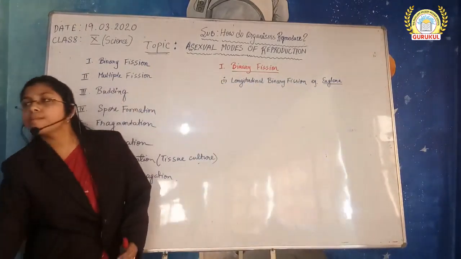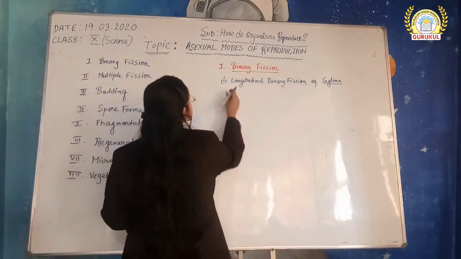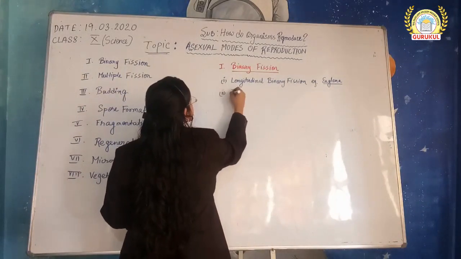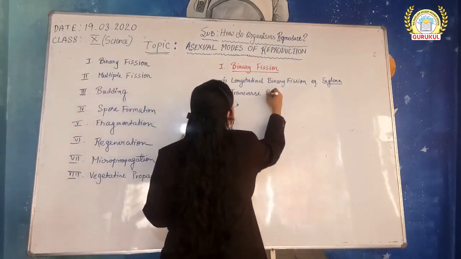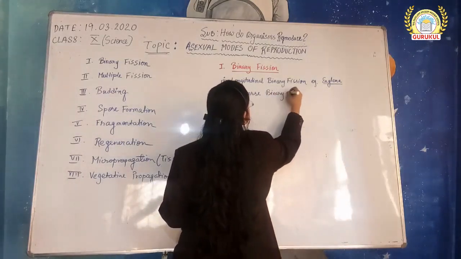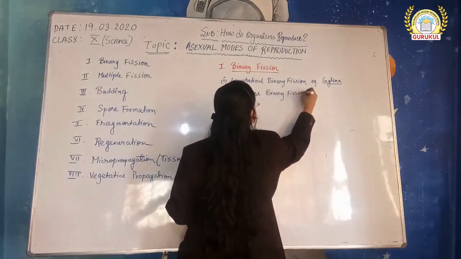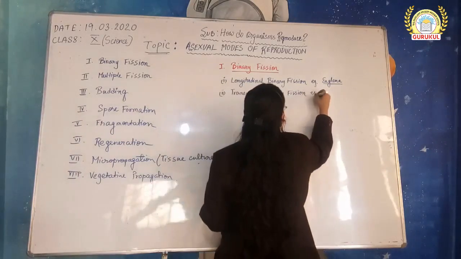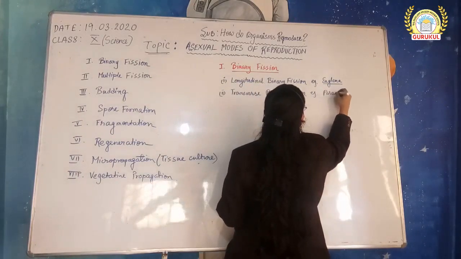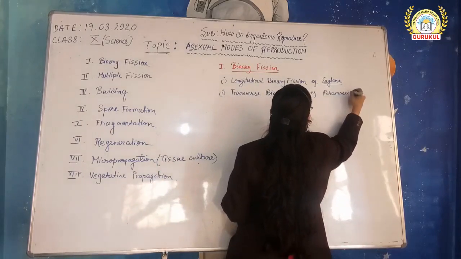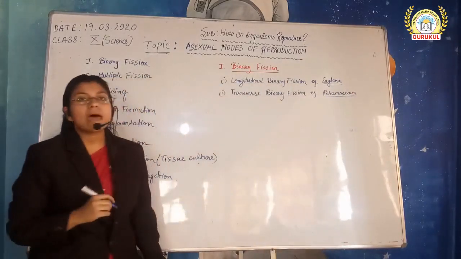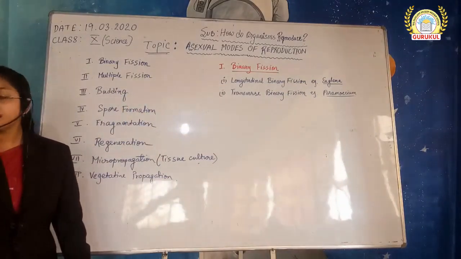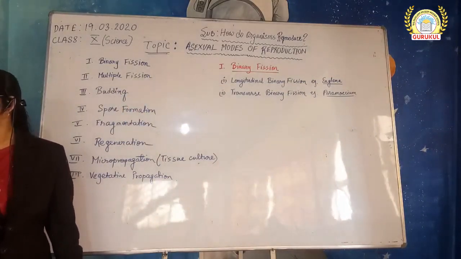Another type of binary fission is transverse binary fission. Transverse binary fission. Example is paramecium. Okay, paramecium is another example of binary fission.